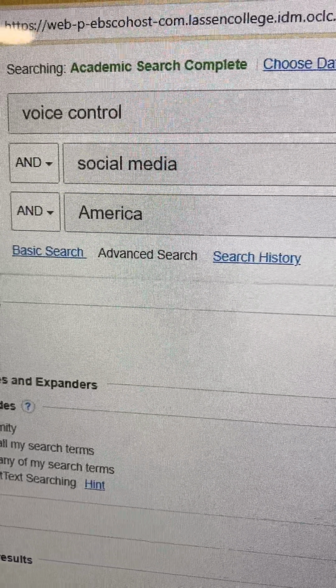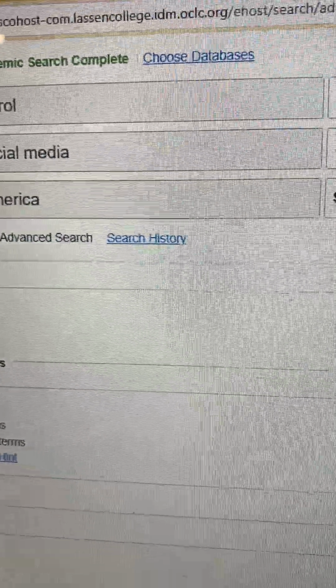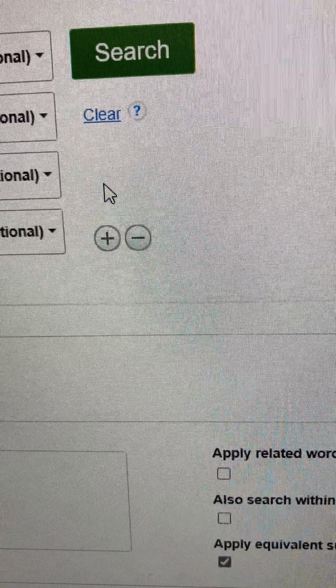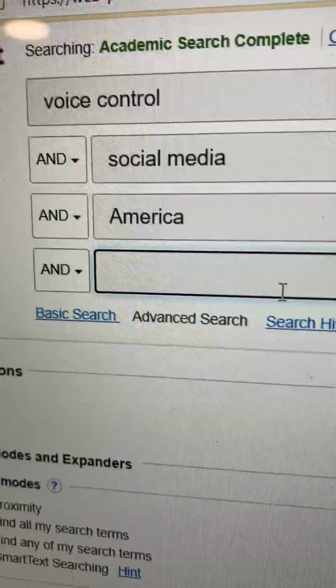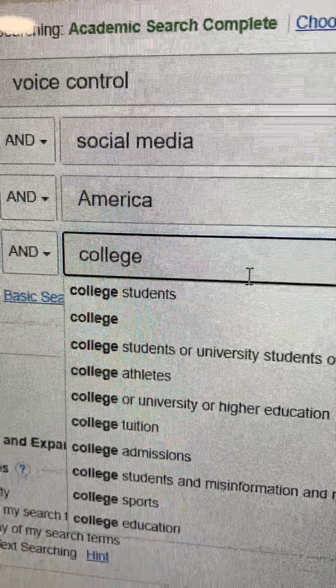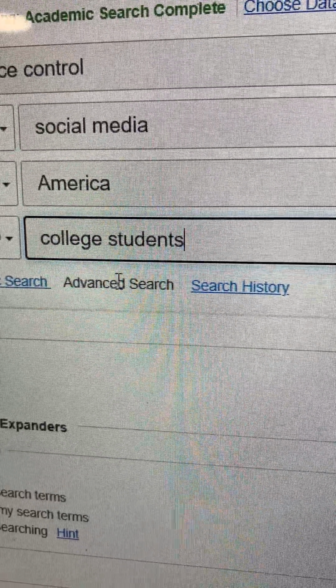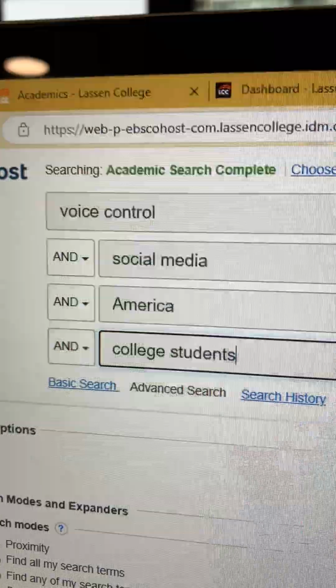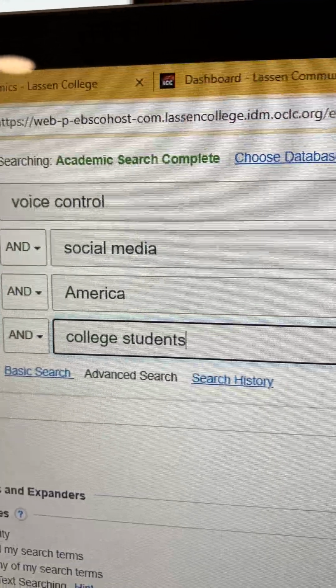Social media, secondary. America, secondary. You could even add one more. Here's a tab over here to add one more. And you can add, let's say, college students. Okay, so now we've got voice control is the main search term. Social media, America, and college students.